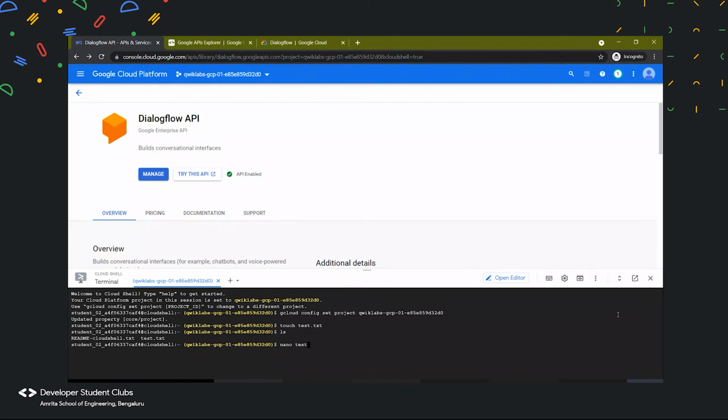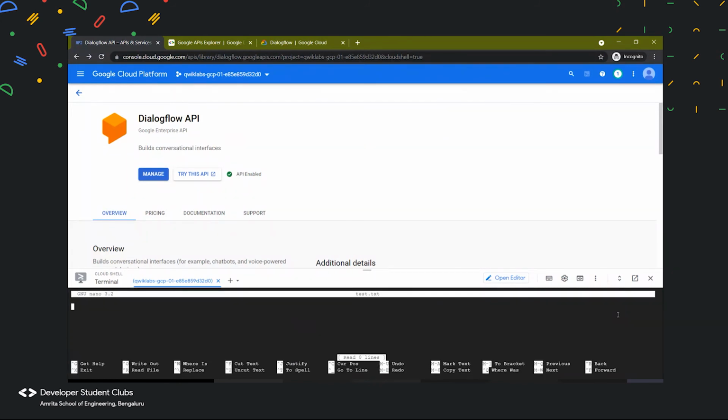So if you type nano text.txt, it will open the text editor for us, and here we can type anything. So let's type it's fun with Google Cloud, right? And to save this file, see we have an arrow mark symbol here, and then we have G over here. What it means is that we have to press Control and that particular button. So to save this file, we have to press write out. Write out means it is writing into the file, it is saving it.